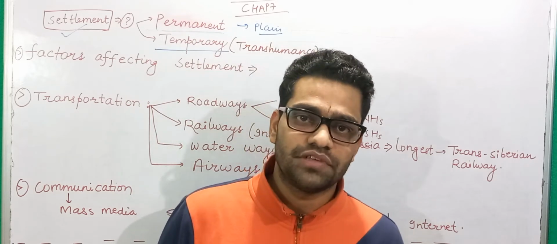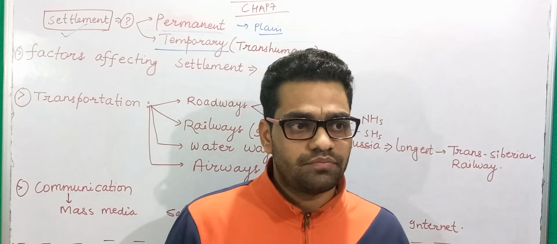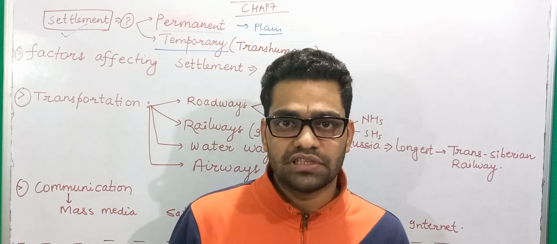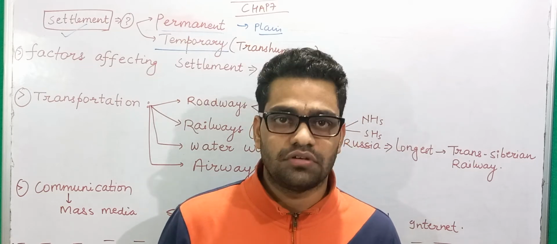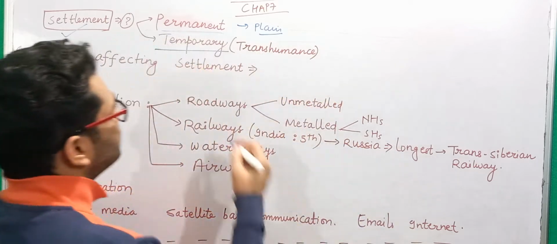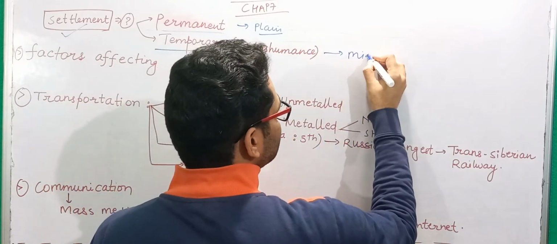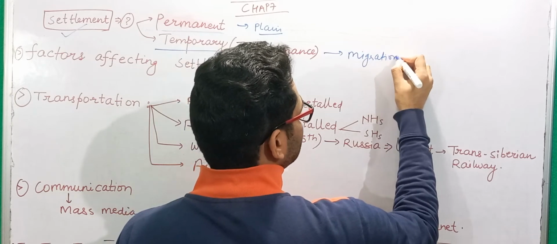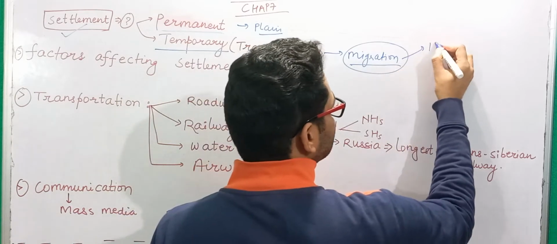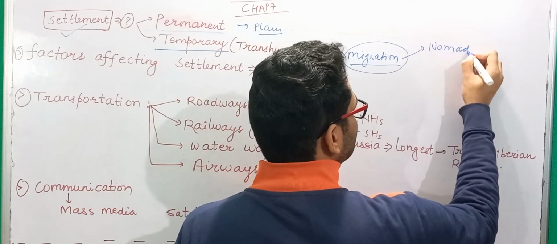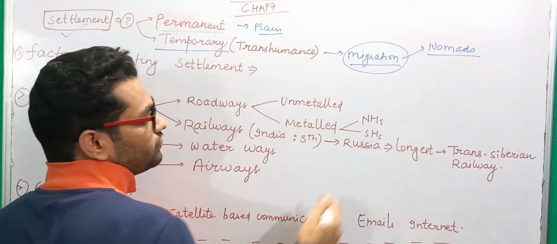For example, we have nomads, people who do not have a permanent place to live. They move along with their cattle, their livestock, and this type of settlement is called temporary settlement. So what will you write here? This is a temporary type of settlement in which migration takes place very frequently, and you will find nomads, the people who travel here and there with their livestock.